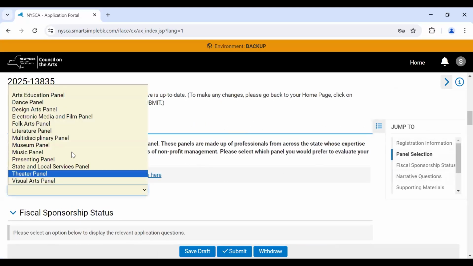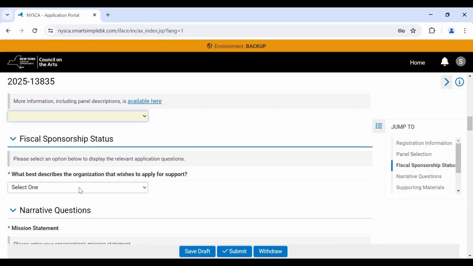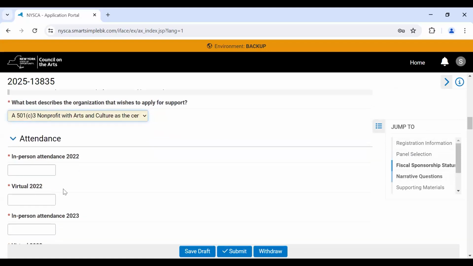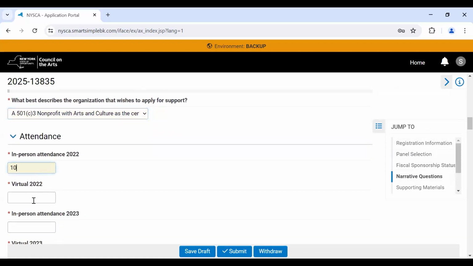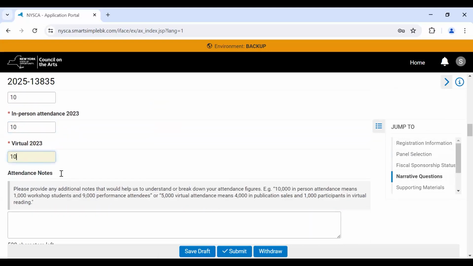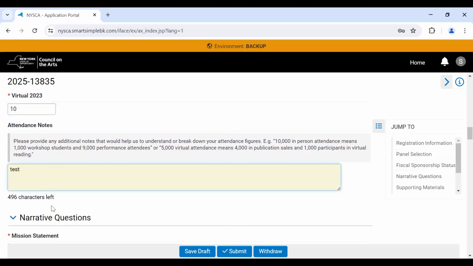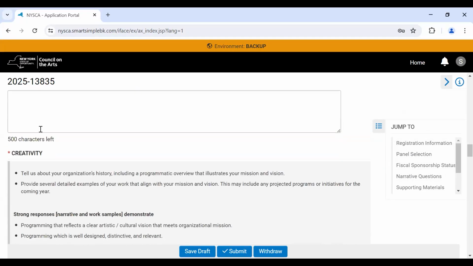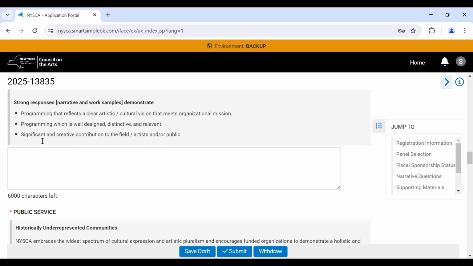Next, complete all required questions and upload the necessary materials. All questions marked by a red asterisk are required and must be answered before submitting your application. If you attempt to submit your application without completing all the required questions, you will see an error message detailing which questions you have missed.